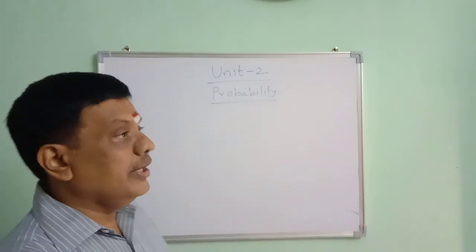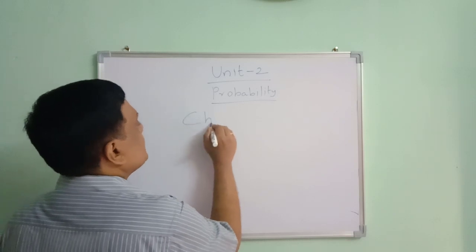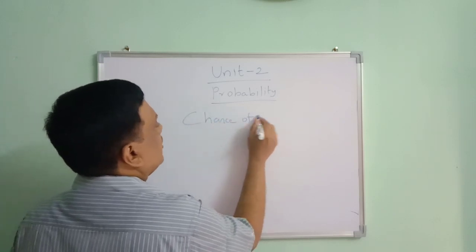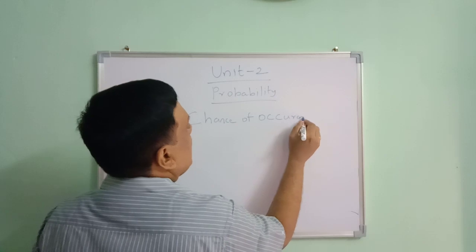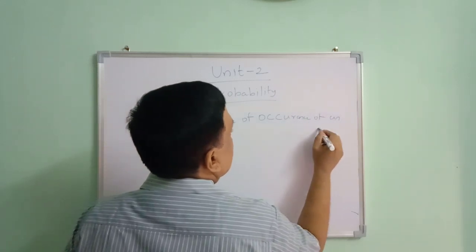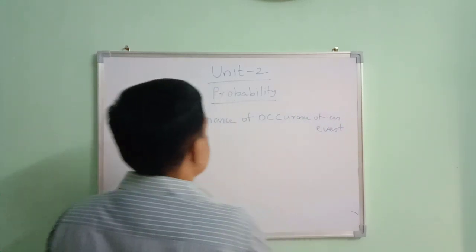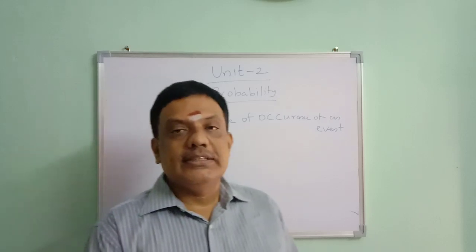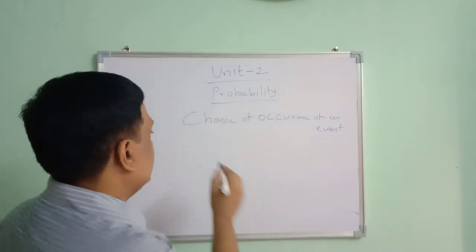What is probability? Probability is the chance of occurrence of an event. What is the probability of any event A?